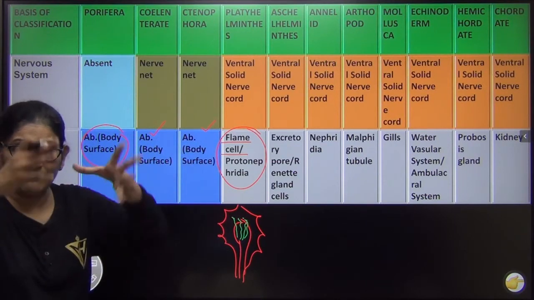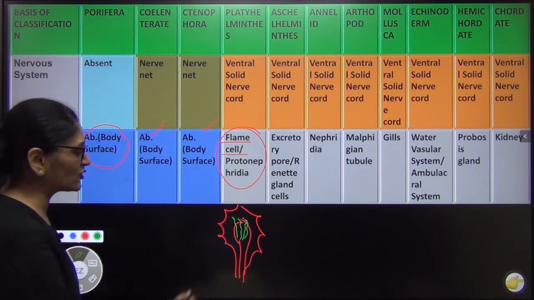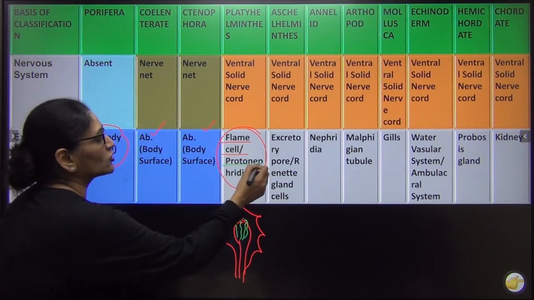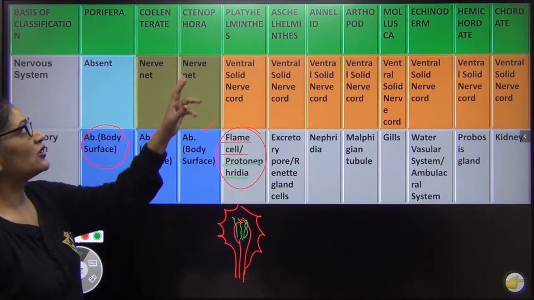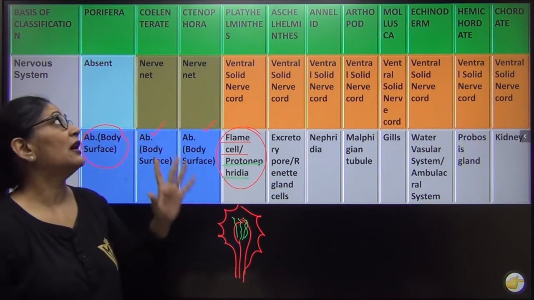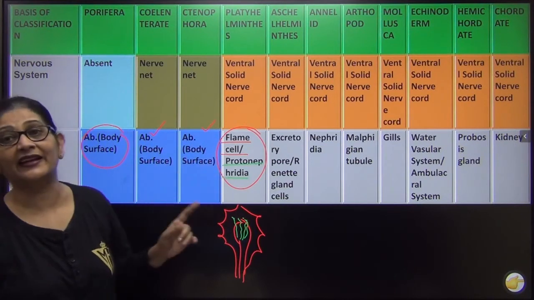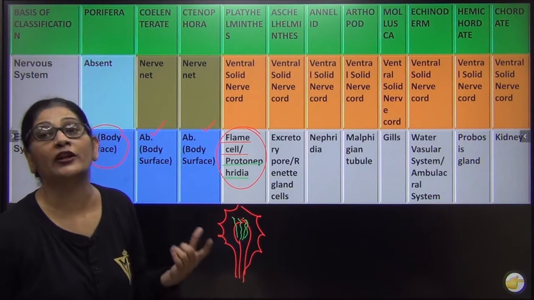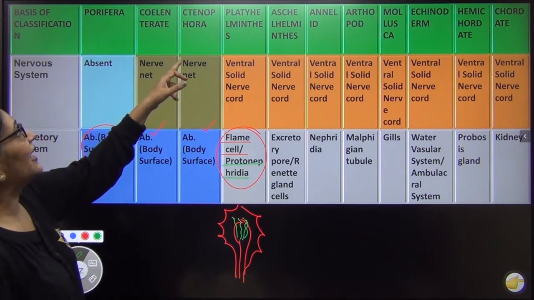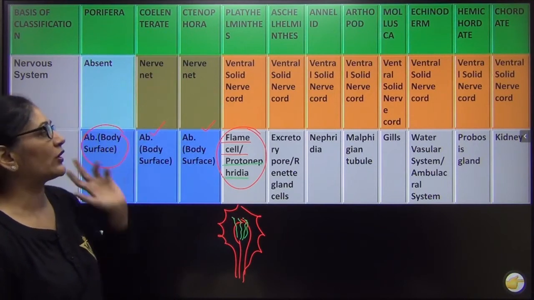It just जैसे flame flicker करता है ना, so it had a flickering. So we just call it flame cells, and we also called it as protonephridia. So first excretory organ is in platyhelminth, you know that platyhelminth में the level of development is organ level of development, right? यहाँ तक you know it was tissue level, this is organ level.